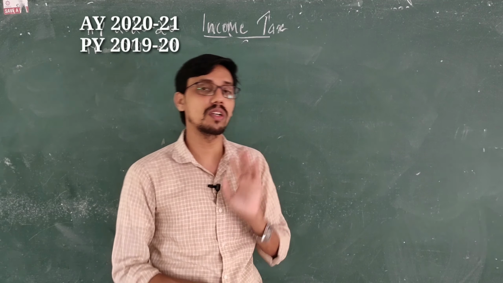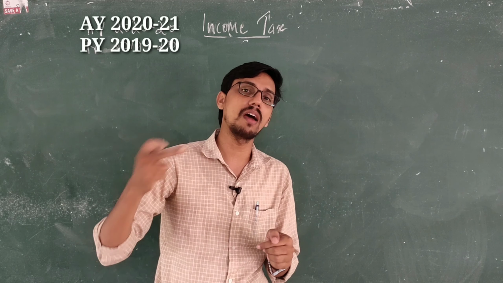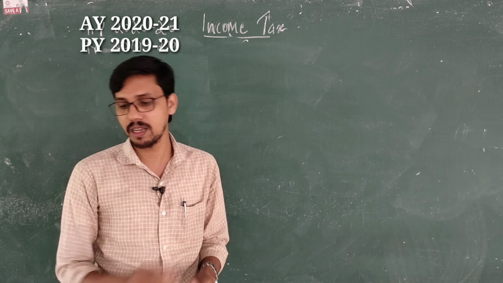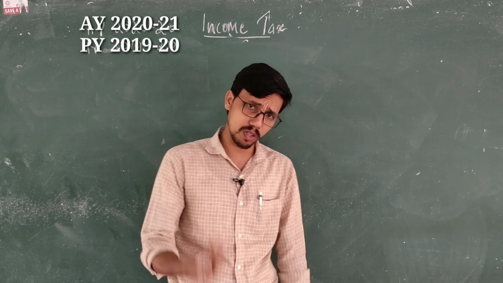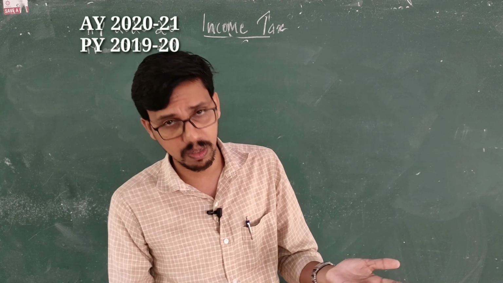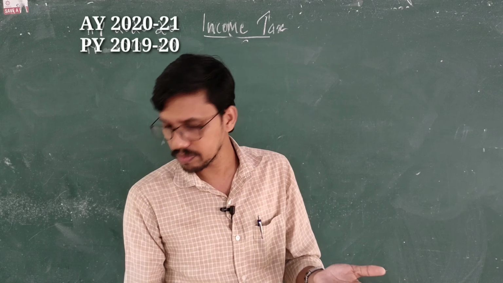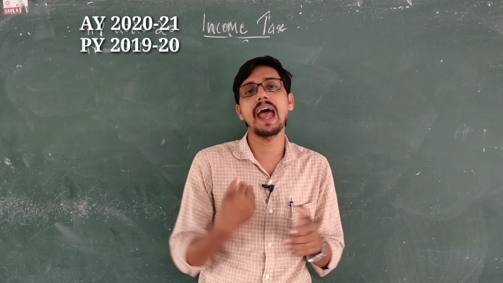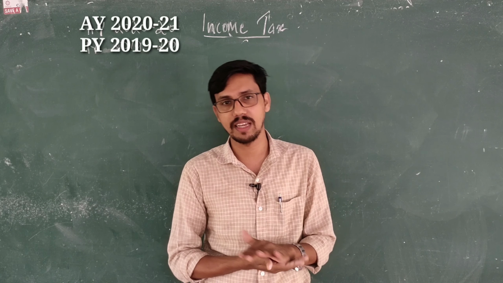Two terms are there, one is person and the other is previous year. We will discuss it later on. Okay, so every person has to pay the tax, that's all. Then who is imposing tax? The government is imposing tax, the central government is imposing tax. You know that. Or through how are they imposing? They are framing acts and rules for this taxation.